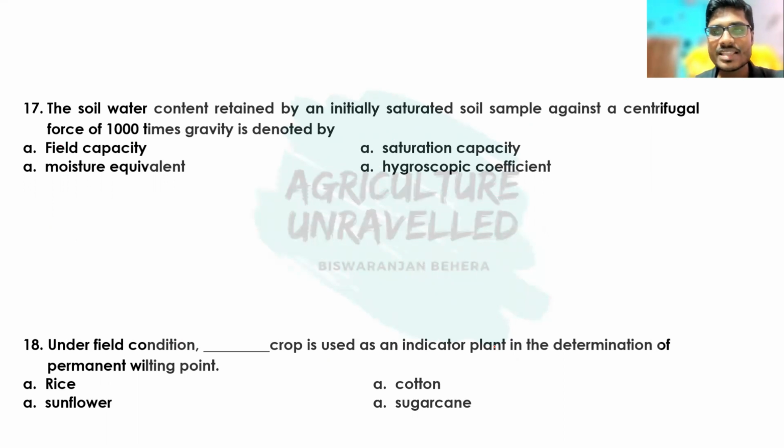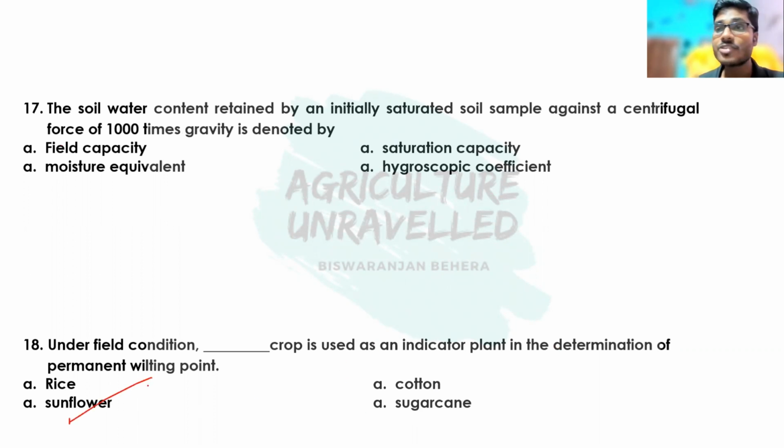These can be measured by pressure plate apparatus in laboratory condition. But under field condition also, we can measure permanent wilting point with the help of a plant, that is the sunflower plant.